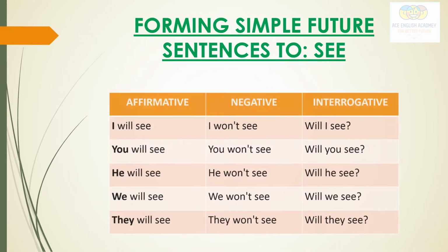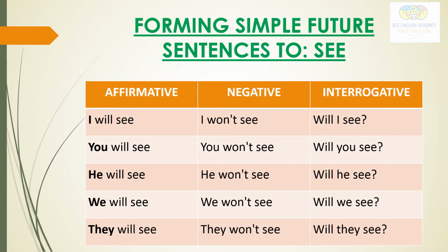Here I have made all the sentences with the verb see. I will see, I won't see. In place of will not, what is the contracted form for will not? Won't. Will I see? So here I can make it like that also. I shall see, I shall not see, shall I see? So that will also be correct.